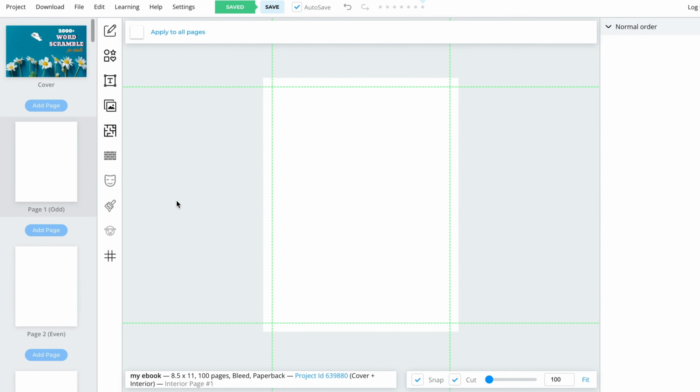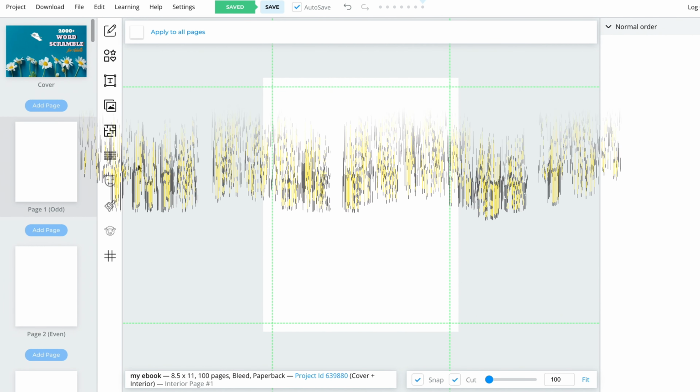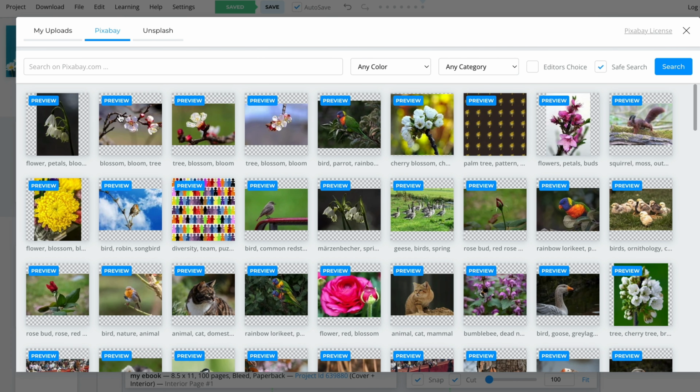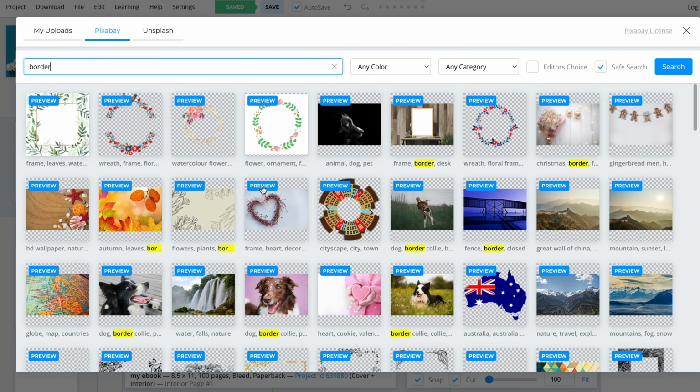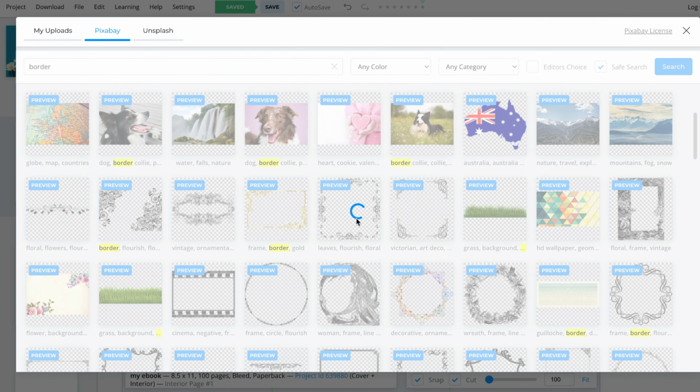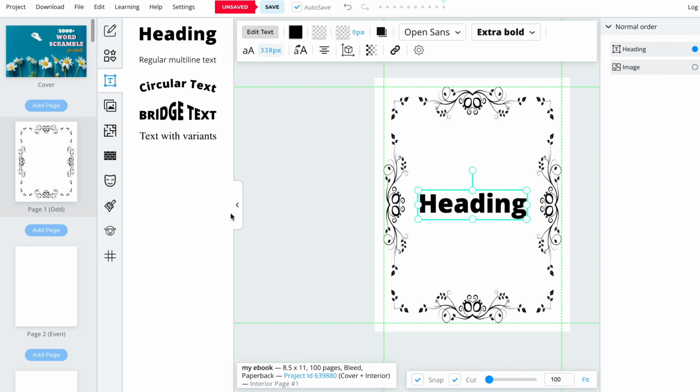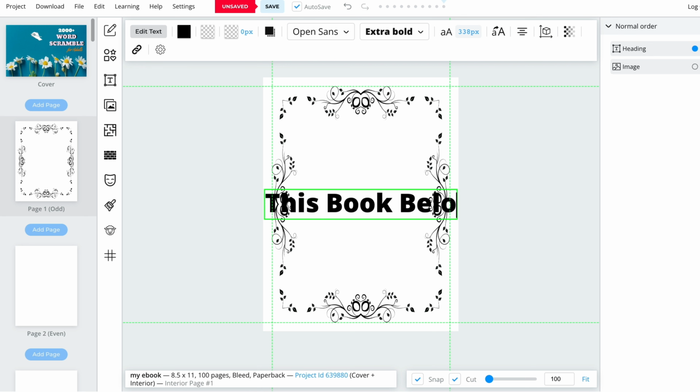Let's move on to creating a "This Book Belongs To" page. The first step is to add some border to the interior. To do this, head over to the image section and search for border. You will find plenty of options to choose from, and we'll select one and resize it to fit the page. Once that's done, we can add the headline and adjust its size and position.